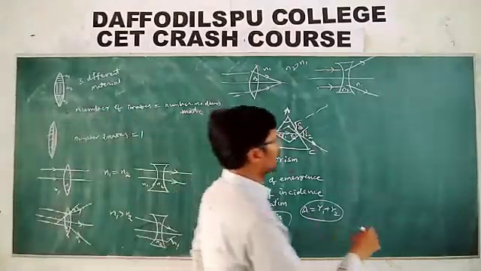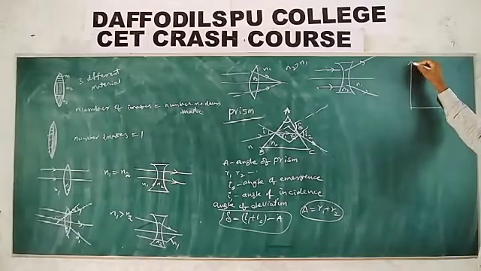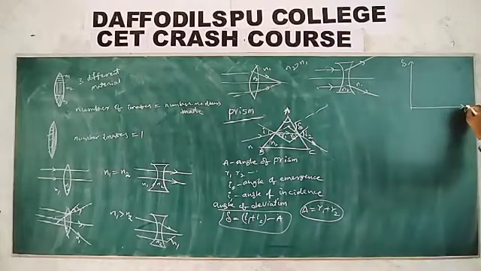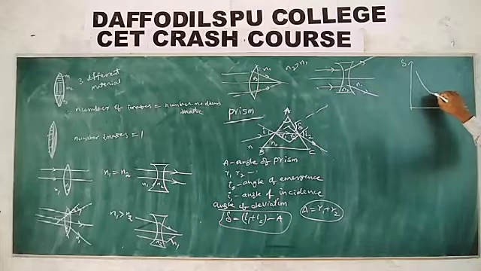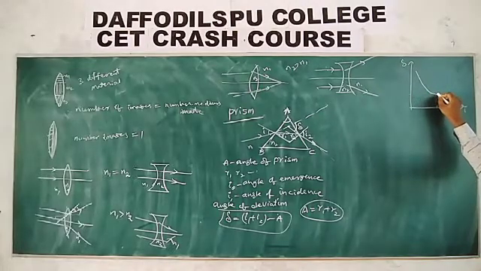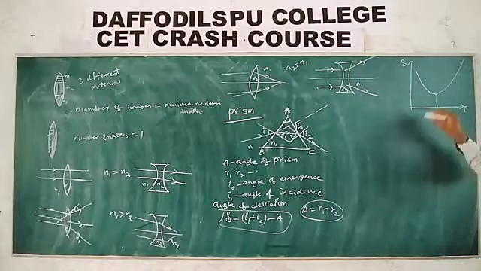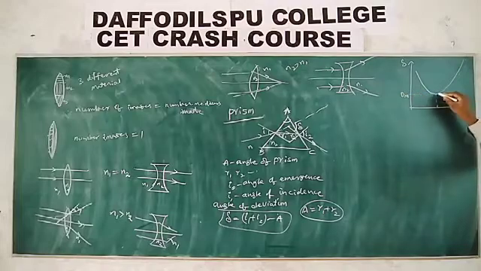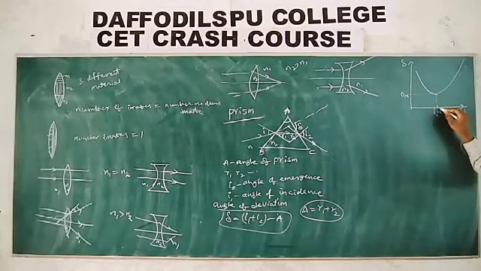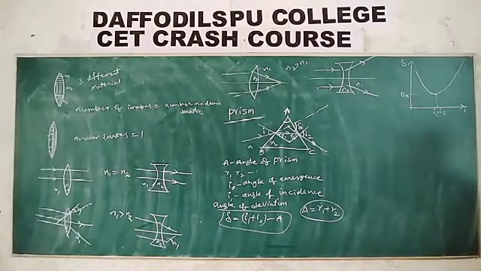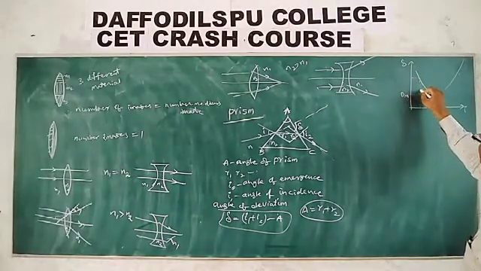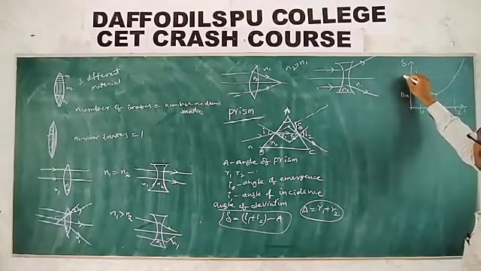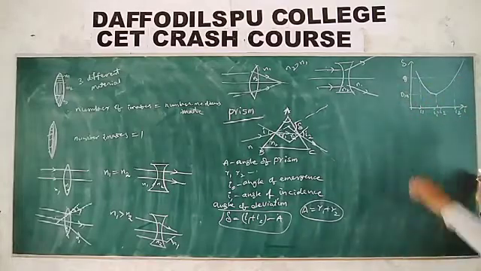But remember, when you draw a graph of deviation delta against angle of incidence, as the angle of incidence increases, the deviation first decreases, becomes minimum at a particular angle, and again increases. This deviation is called minimum deviation. At minimum deviation, the angle of incidence and angle of emergence remain the same. For any other point, this is I1 and corresponding to it is I2.